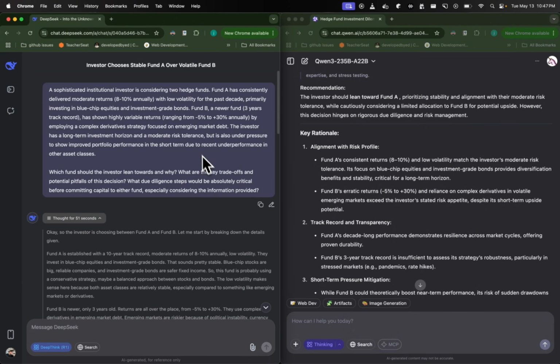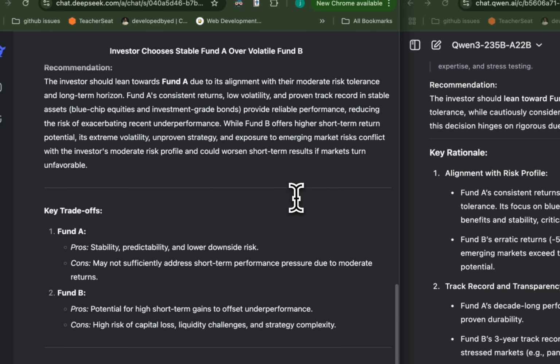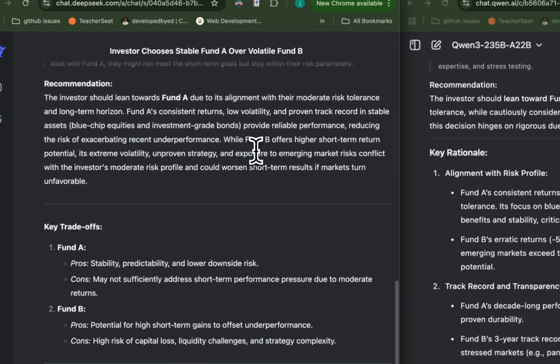Yeah, so there is one piece of information that I think I missed out. We do mention a long-term investment horizon and moderate risk tolerance. I forgot to mention that. All right, then okay, this makes sense.